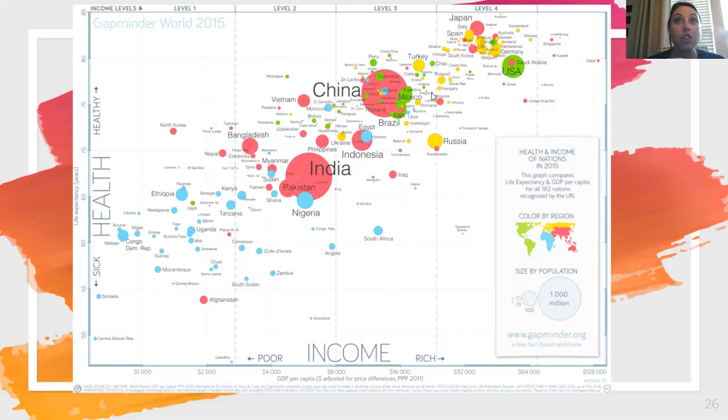The next largest circle is actually here, the United States. The United States is the third largest country in the world. We have somewhere around 335 million people. Here we see North Korea, decently sized, has a long life expectancy, but very poor. They're a communist country. As we move a little bit, we see China. China has long life expectancy and their income is moving up. Russia's life expectancy is a little bit lower, but their income is a little bit higher.